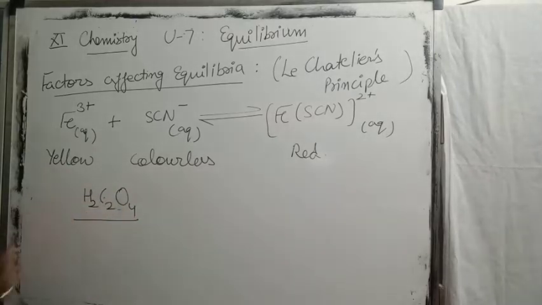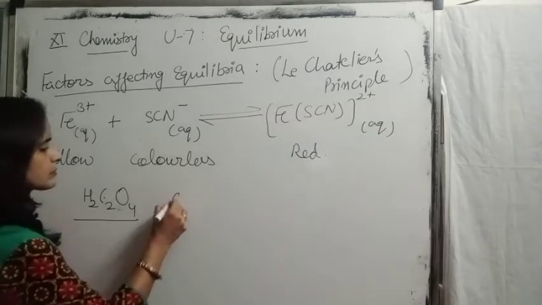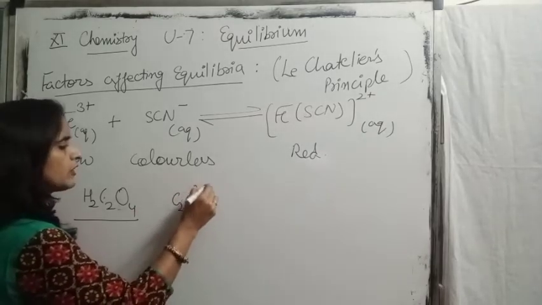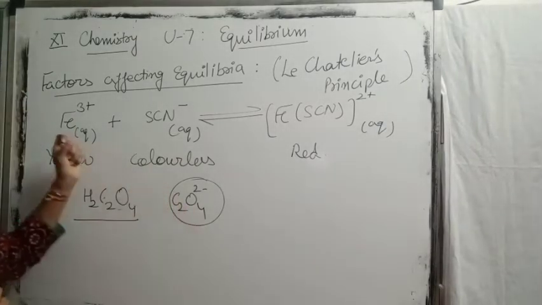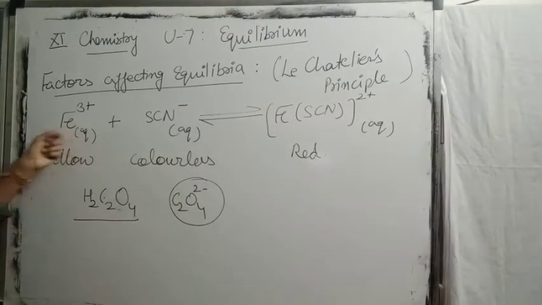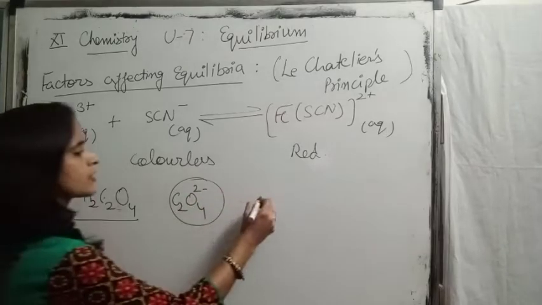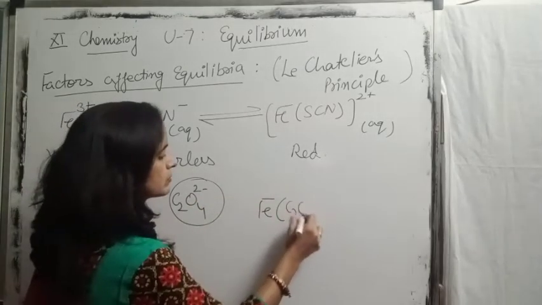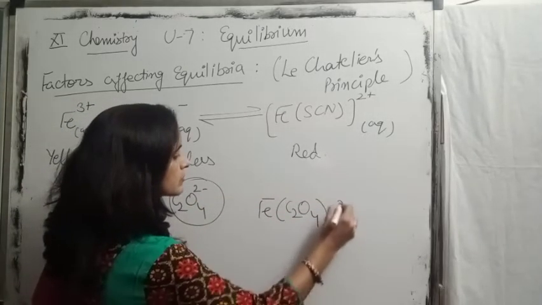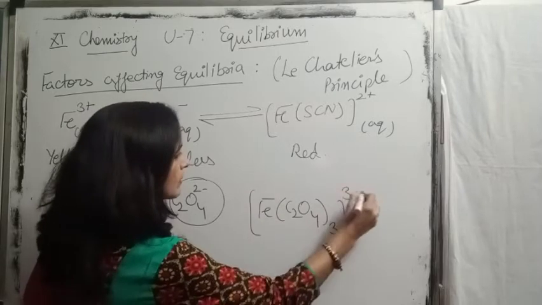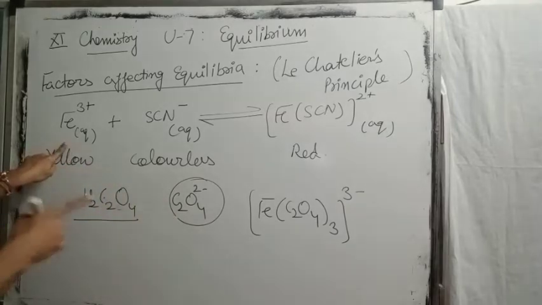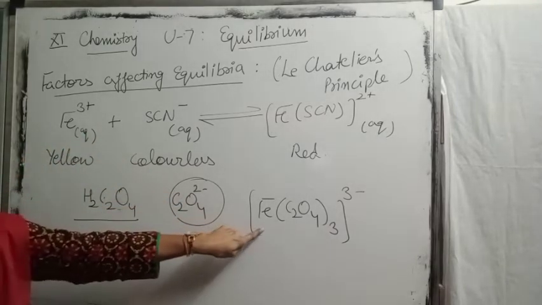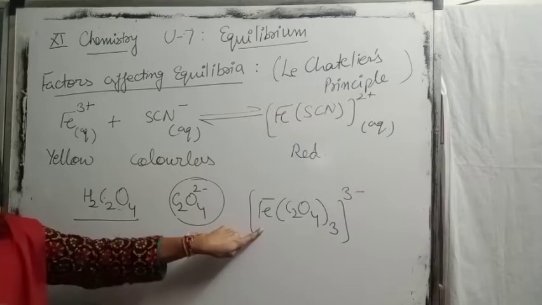Oxalic acid solution will provide oxalate ion. Oxalate ions consume the ferric ion of the solution, forming a stable complex, ferric oxalate.